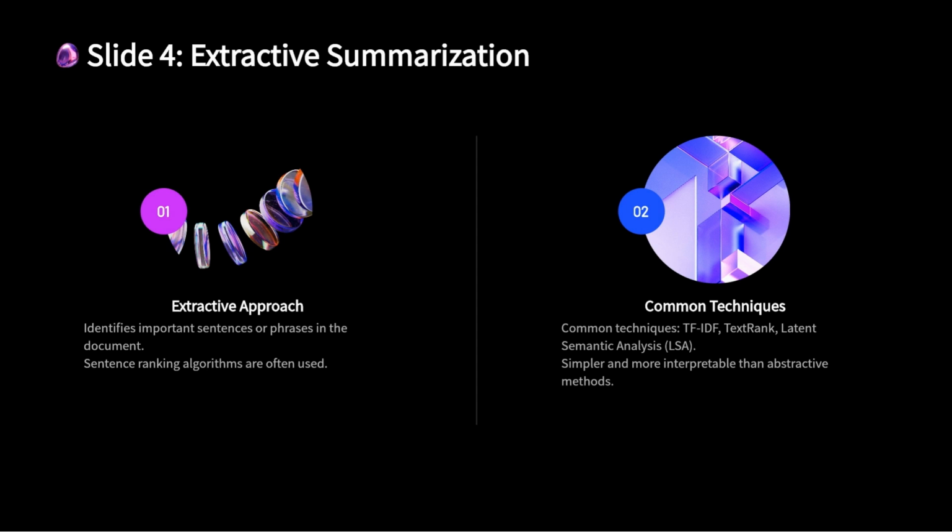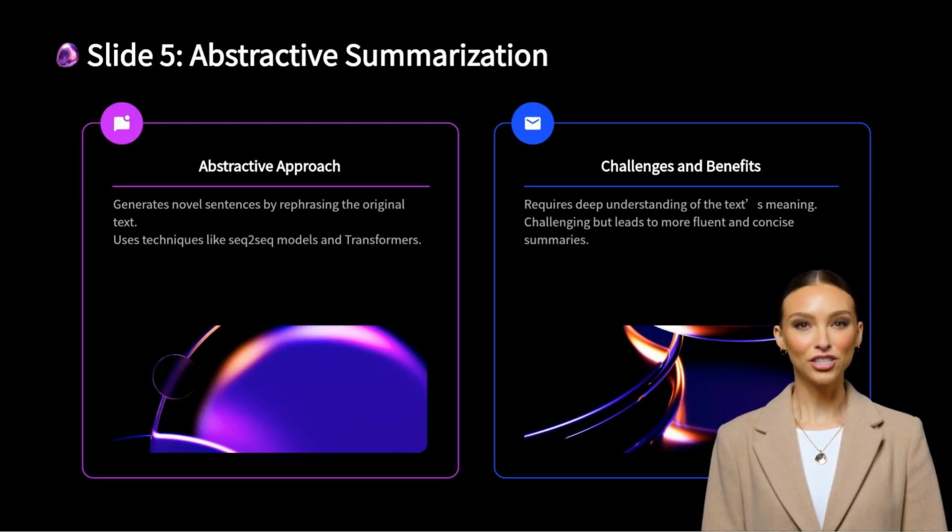grammatically fluid summaries. Abstractive summarization is more complex because it generates new, coherent sentences that summarize the content of the original text. Rather than simply extracting existing sentences, abstractive methods attempt to paraphrase and condense the information into a more concise form.